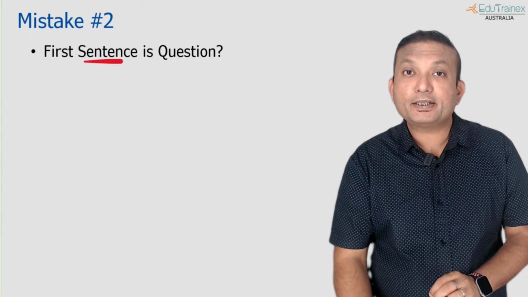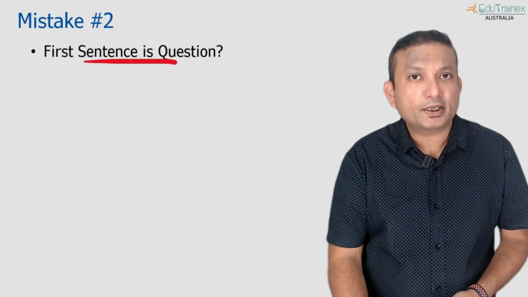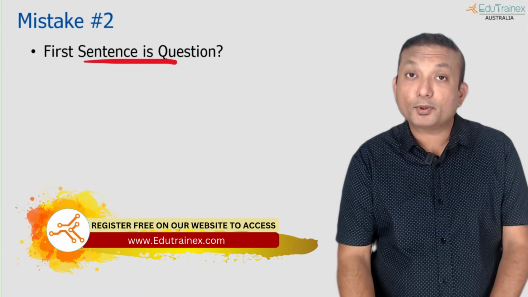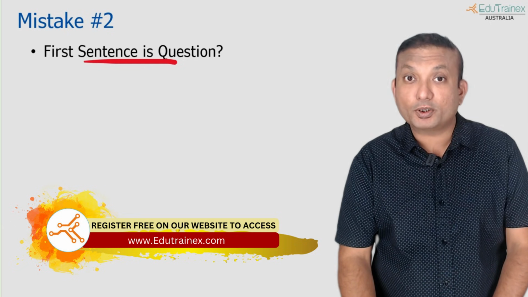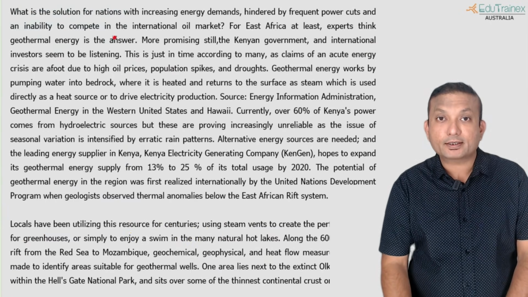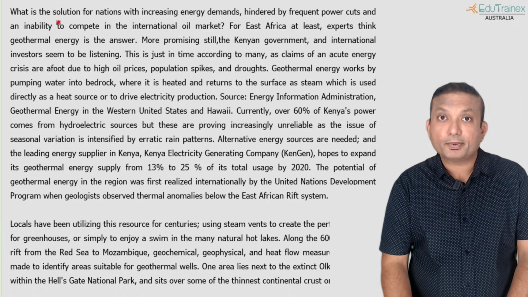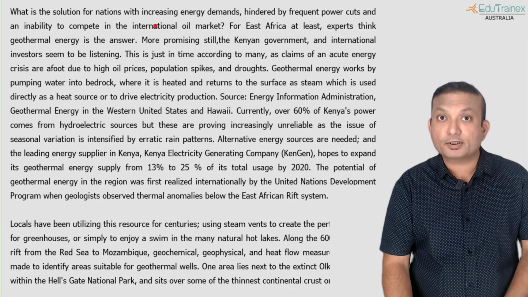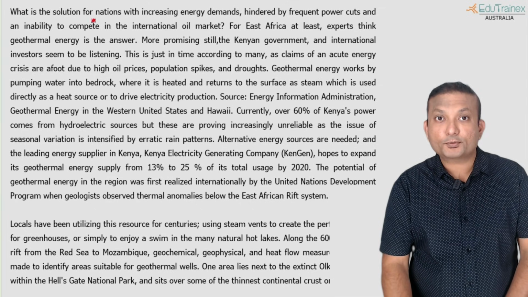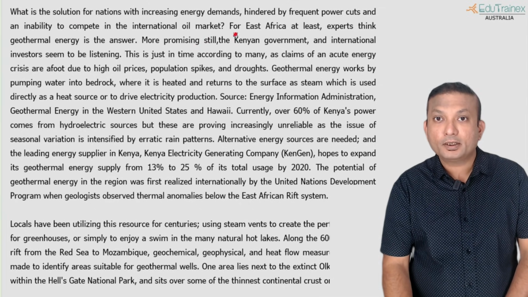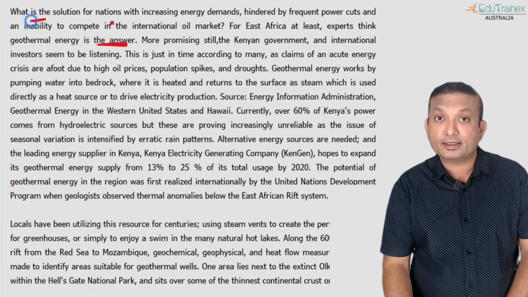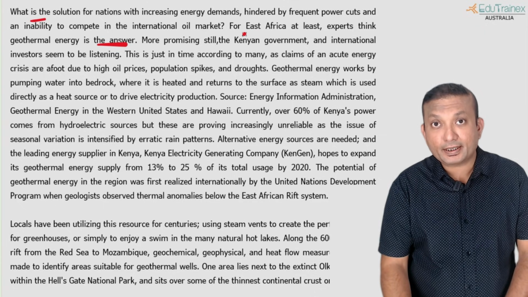Now we will move on to this scenario which troubles many people. What happens when you pick up the first sentence and it is a question? Now there are a couple of options that you can take. I'll show you a question and then we will start discussing it. For example, there are two questions that I'm going to show that have a question as the first sentence. The first one is "What is the solution..." and so on. But if you see, the second sentence is the answer, so it is actually related to the first sentence. So it is not completely independent.